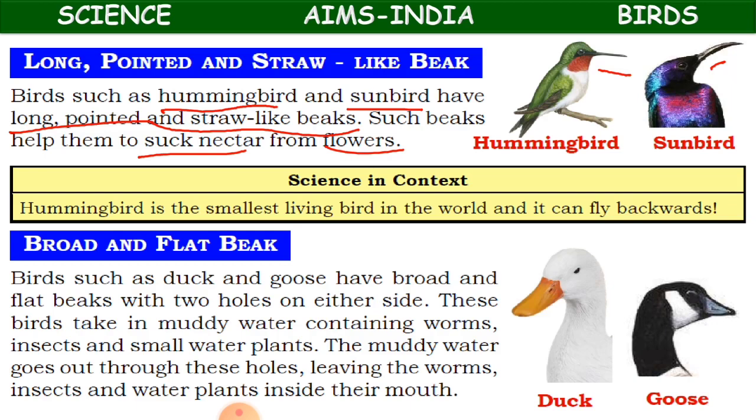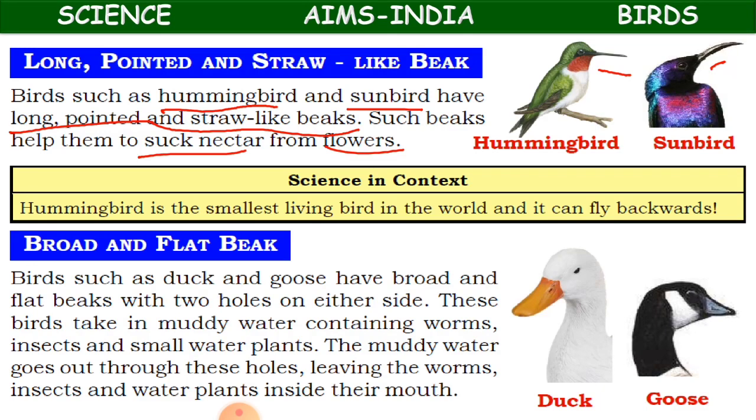When we want to drink any cool drink or soft drink, we use the straw. We will suck that juice from the glass, from the container. So same like that, even these birds have got a long pointed and straw-like beak, so that they suck the nectar from flowers.